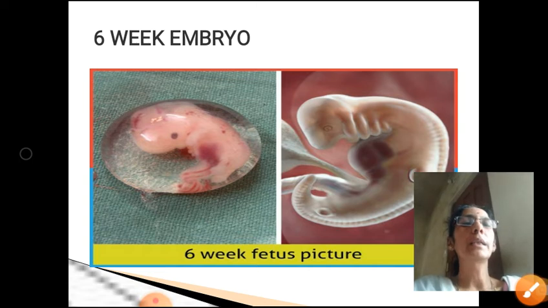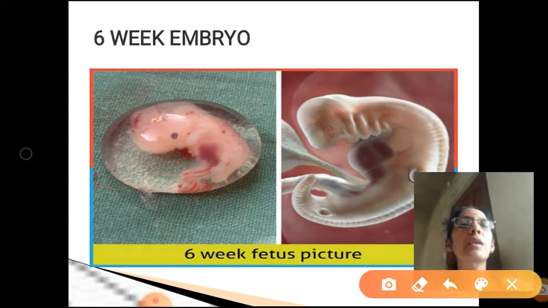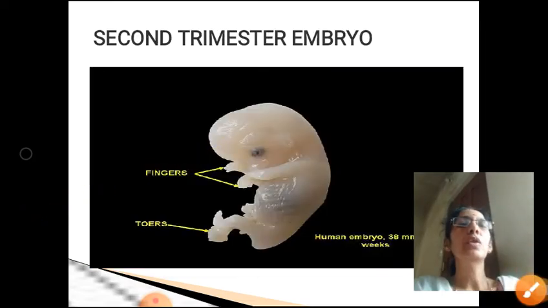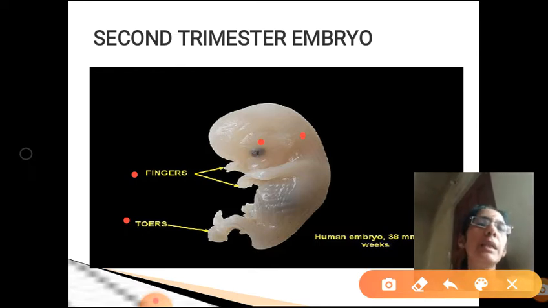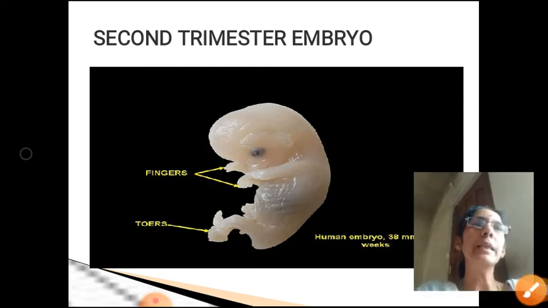Now you can see in this picture, this is a 6-week fetus. You can very clearly see the limbs and digits and all the organs including the eyes and ear lobe you can see. So here you can just see the fingers as well as the toes, eyes, ear lobe, everything you can see it very clearly. That means all the vital organs are developed in the first trimester, and second trimester body will be covered with minute hair, eyelids get separated and eyelashes are also formed.